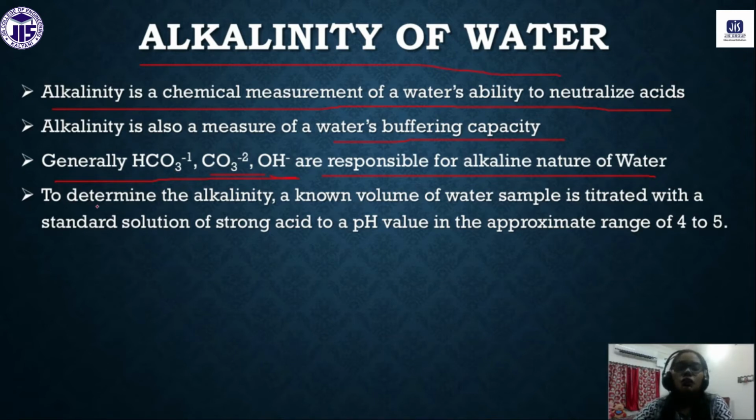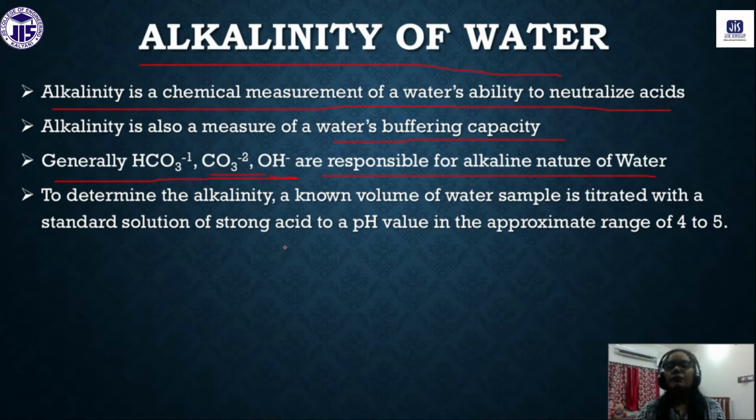One more thing, alkalinity you already have in your chemistry lab syllabus, that you can determine the alkalinity of the water. So what you have done, you have taken the tap water sample and added some indicator.